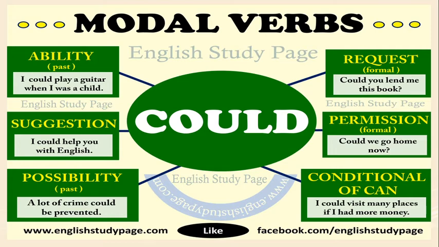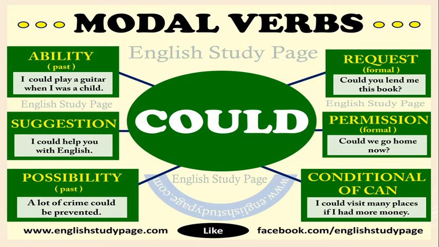Example sentence: I could play a guitar when I was a child. So we use could to express ability in the past. We also use it for suggestion, possibility, request in the formal context, and permission.